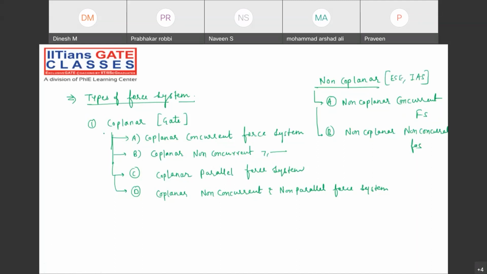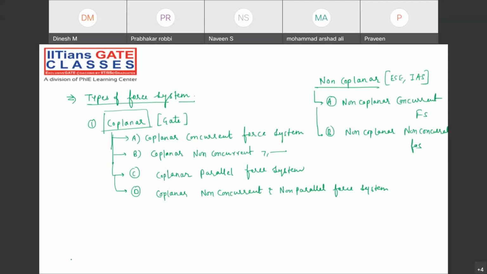What is the meaning of coplanar and non-coplanar? Whenever all the forces are acting in a single plane, we say it's a coplanar force system. All of you are understanding what I'm talking about? Tell me, guys. Suppose that right now you are in front of the laptop. When all the forces are acting only on your screen, then it's a single plane. That is called a coplanar force system.